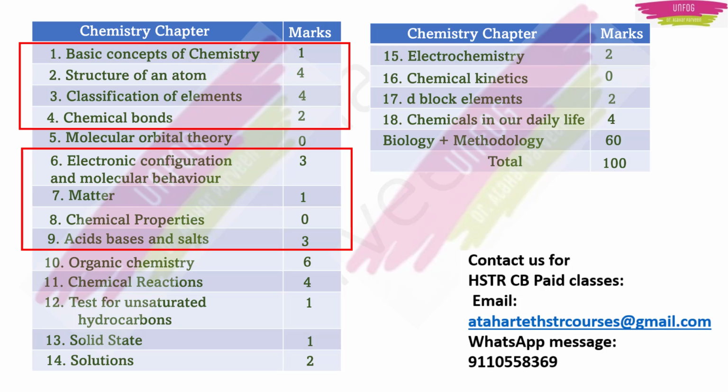So the second bunch of chapters are electronic configuration and molecular behavior, matter, acids, bases and salts, and chemical properties. Why I am including chemical properties: though they have not asked any question from this chapter, it is an important chapter from a basic chemistry point of view.